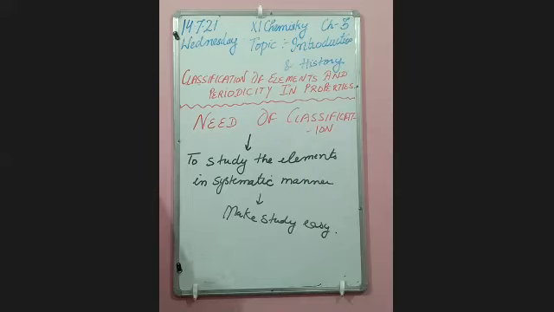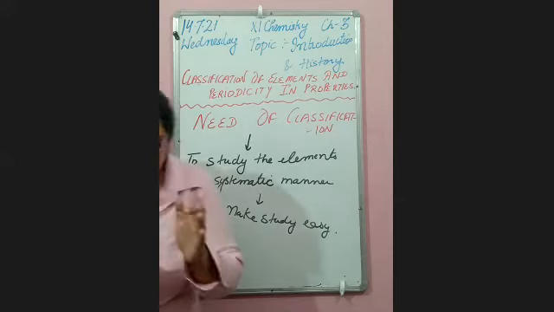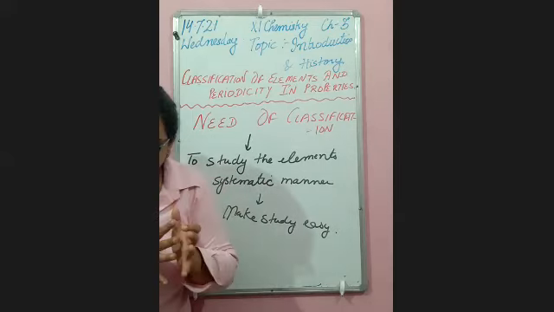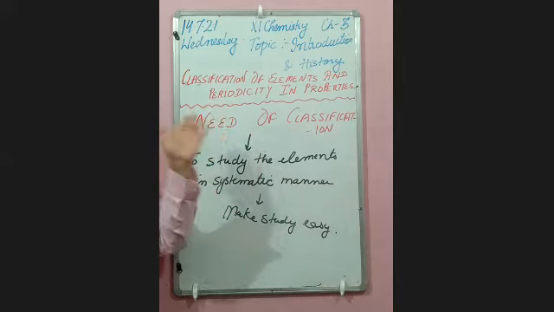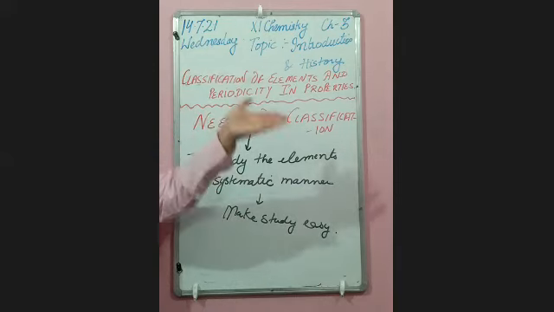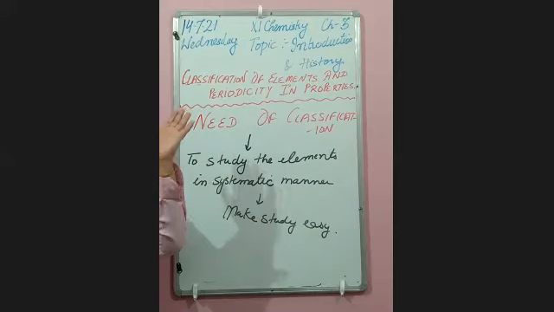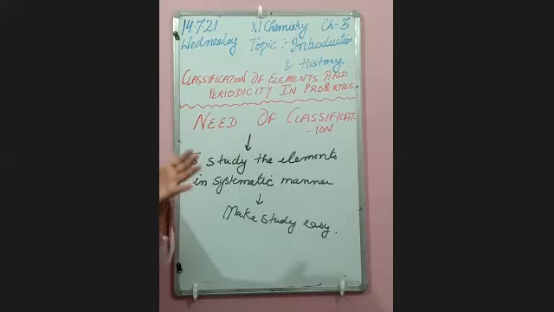It is defined as the table which classifies all the known elements in accordance with their properties in such a way that elements with similar properties are grouped together. When scientists started studying, they classified the elements known to them on the basis of some properties and made one table. That table is known as the periodic table.